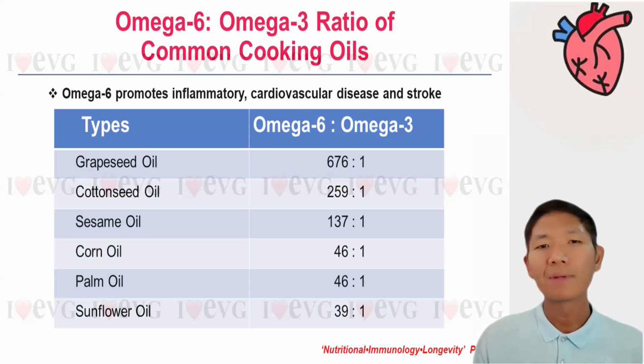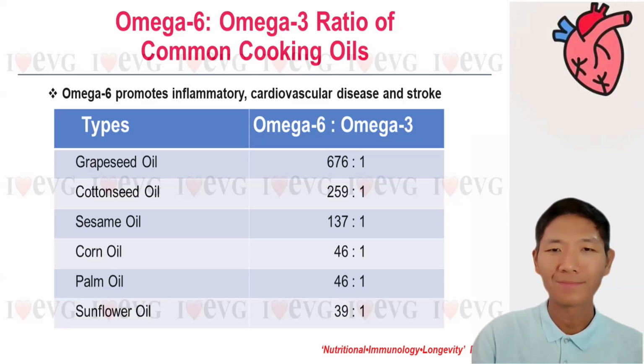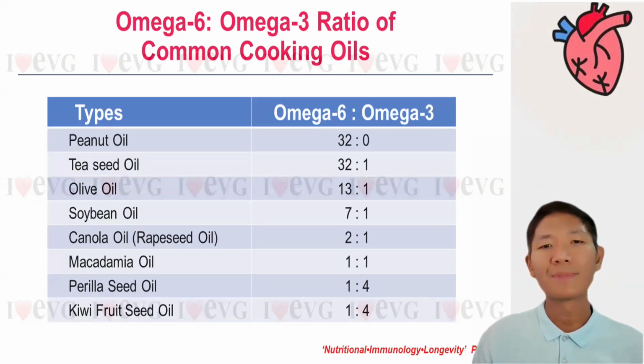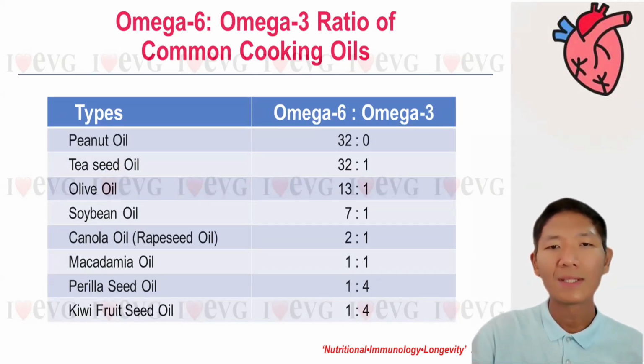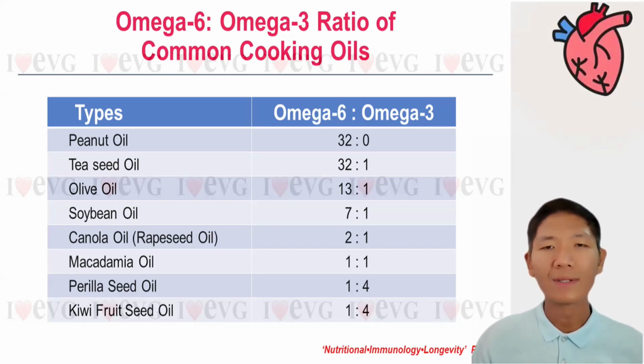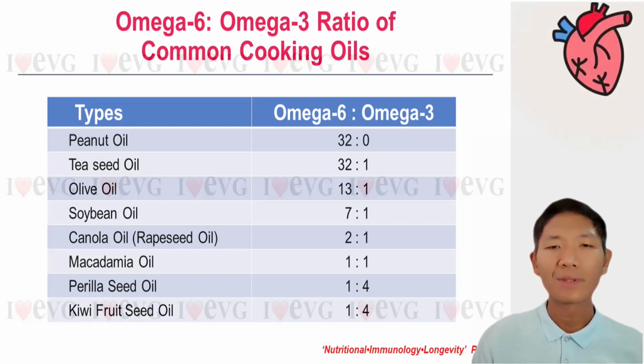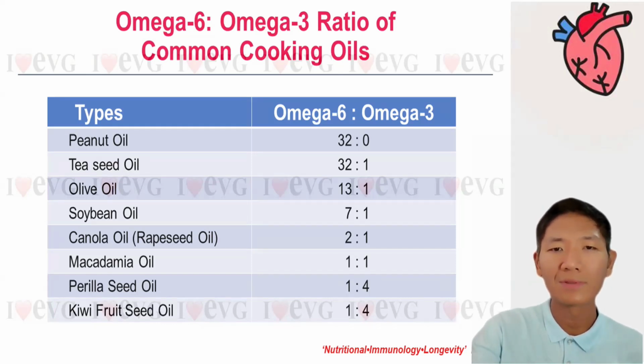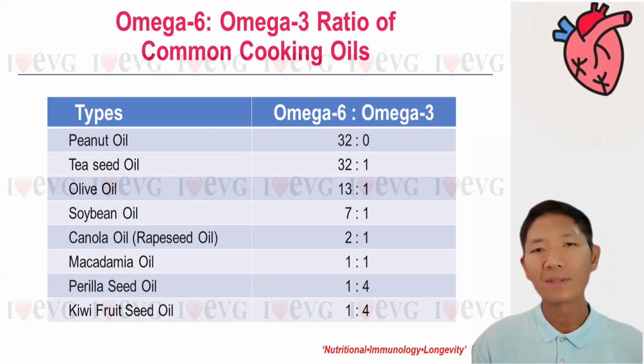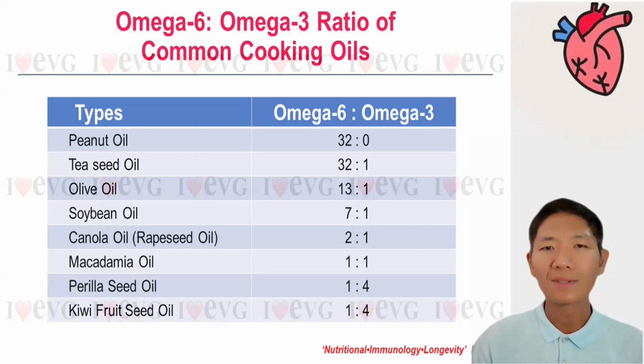Is it common for people to use sunflower oil for cooking? Sunflower oil, 39:1. In this table, there's peanut oil, which is 32:1, tea seed oil, 32:1, and many people use olive oil. Let's take a look. The ratio is 13:1. It's also quite high. Soybean oil, 7:1, canola oil, 2:1, macadamia oil, 1:1, perilla seed oil, 1:4, kiwi seed oil, 1:4.